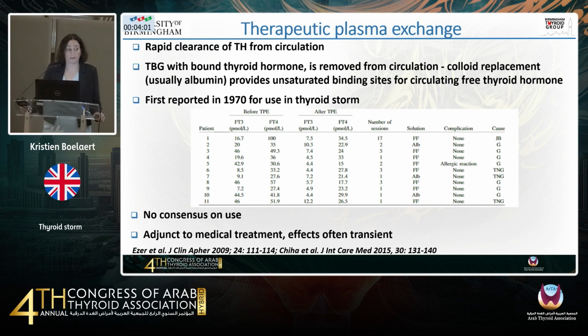It was first reported in 1970 as used in thyroid storm, and what this table illustrates is what happens to circulating thyroid hormone levels, T3 and T4, before and after therapeutic plasma exchange. So you can see that this actually works well, and it will bring thyroid hormone levels down. However, it's transient, and so you need to keep repeating this. But I've had a number of patients on intensive care where we have added in therapeutic plasma exchange. So it's an adjunct to all the medical treatments. It's not a replacement of those treatments, but an adjunct to those treatments that I've already described, and there is no consensus on use.